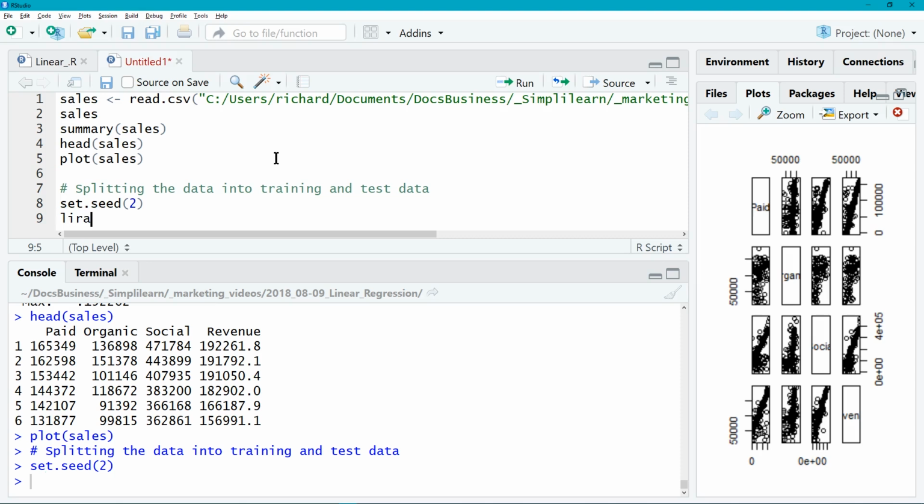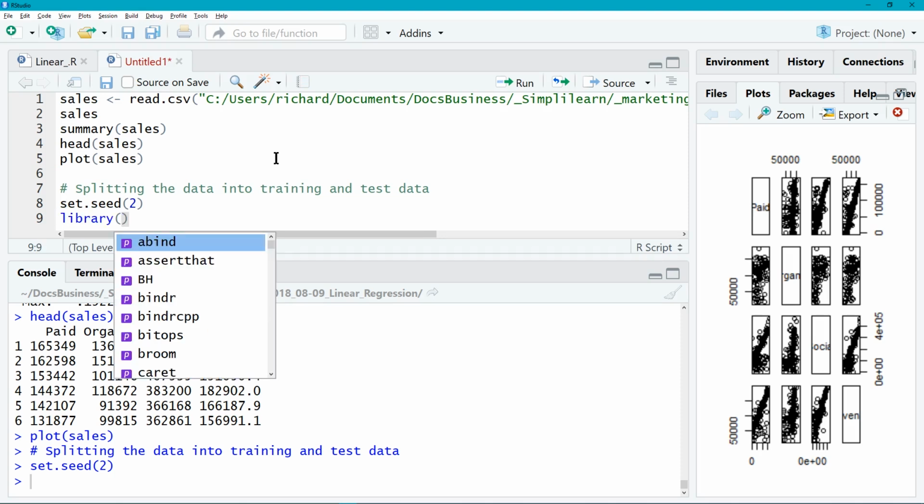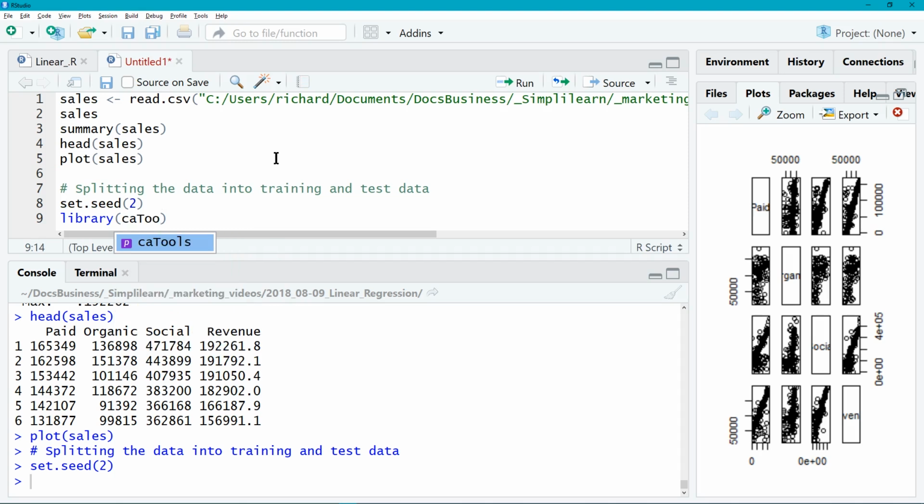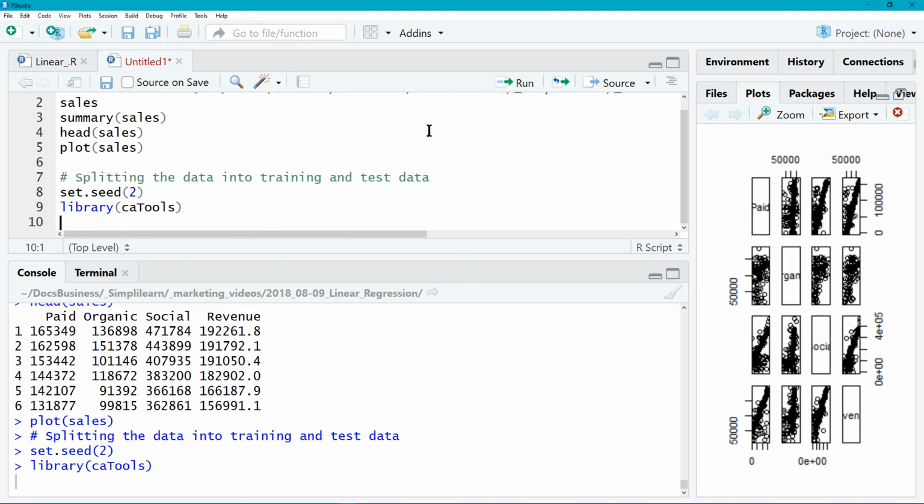And then we're going to need a library. In this case, we're going to import the library, and we want to import caTools. And caTools has our split function, so we're going to be able to split our data, along with many other tools we're going to need for this example. So they're all built into the caTools. That's why we need to import that. A lot of times they call them libraries, or sometimes you hear them referred to as packages. So let's go ahead and run that line. And that brings the library in, so now we can use all those different tools that are in there.